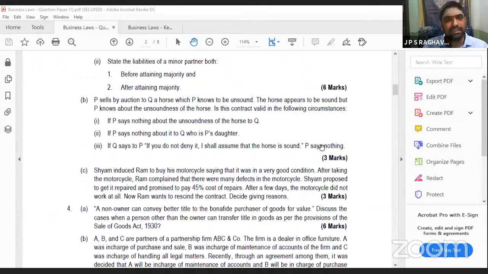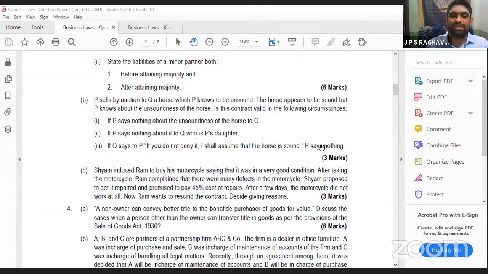Because he is a father, he is a fiduciary, he is in a proper position to explain. If he doesn't do that, it amounts to fraud. So, because P is in a fiduciary position, he did not tell anything. This is void. Okay, Q can void it, you can make it void. So it is a voidable contract. The second one is voidable. The first one is valid. The second one is voidable.